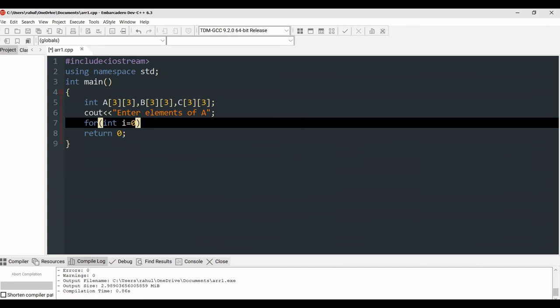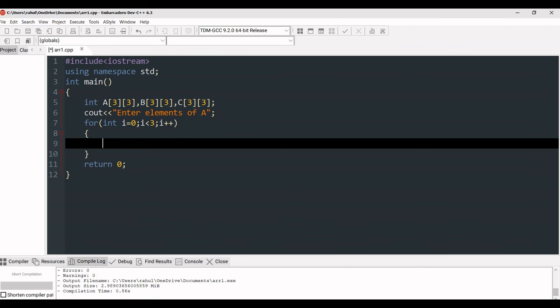So it will be like int i equal to 0, i less than 3, and i plus plus. This is the outer loop, and in the inner loop we'll take a variable j equal to 0, j less than 3, j plus plus.